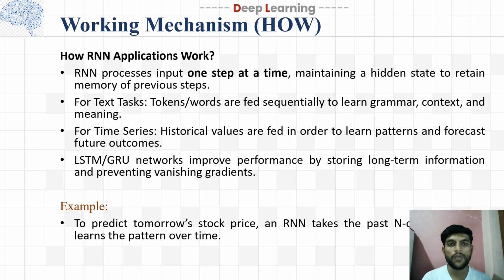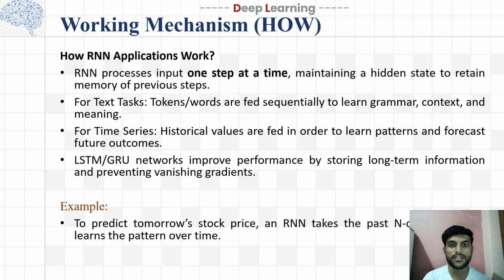Now we see how RNN applications work. RNN processes input one step at a time, maintaining a hidden state to retain memory of previous steps. For text tasks, tokens or words are fed sequentially to learn grammar, context, and meaning.